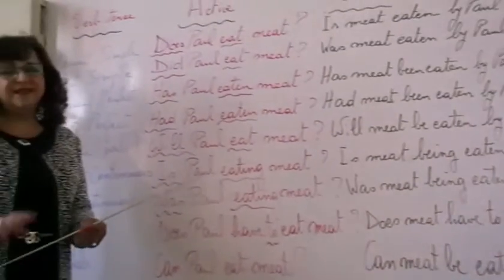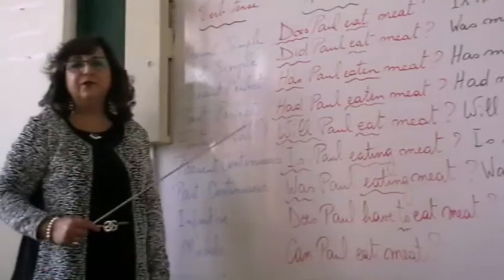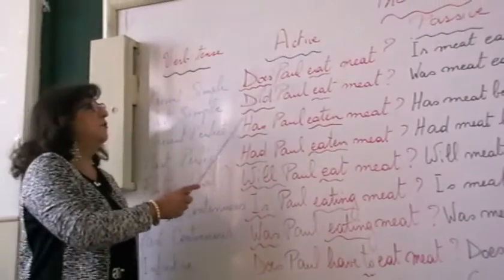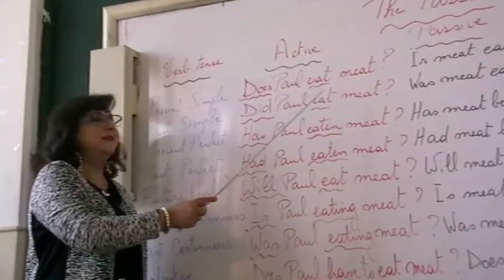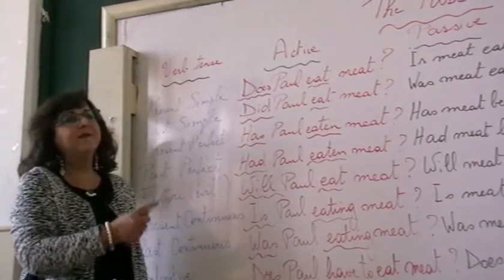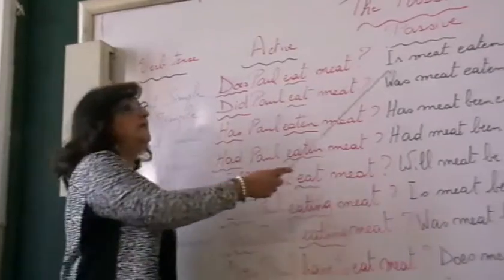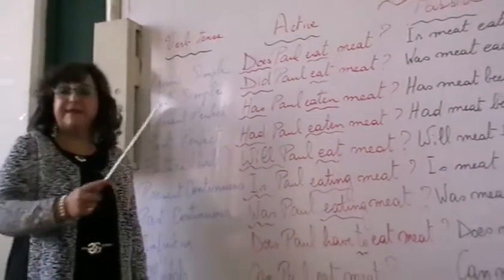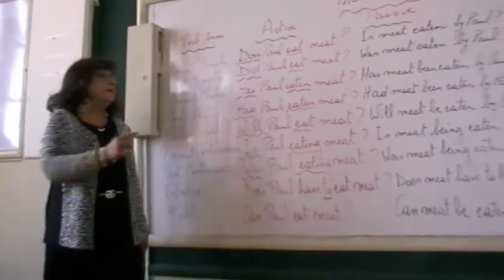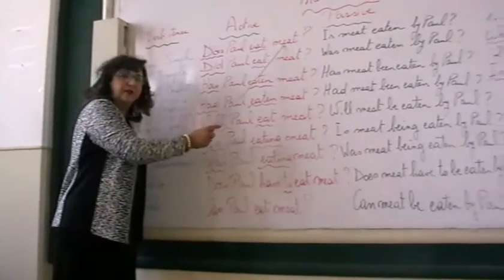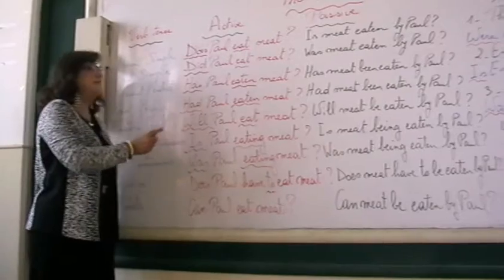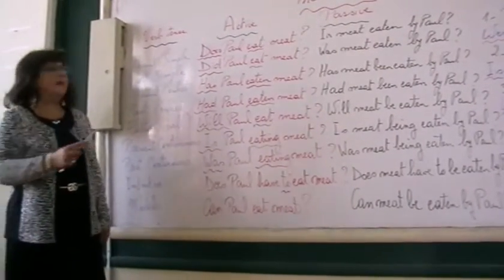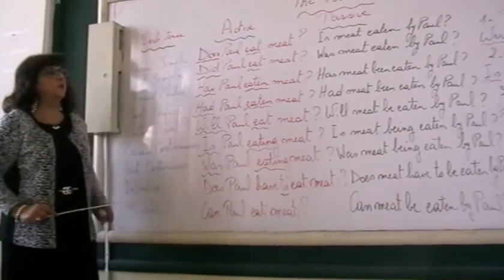As you can see, it's a little bit confusing, but if you find it difficult, my advice is to change this into affirmative. So you can say, Paul eats meat. So, meat is eaten by Paul. Then I change it to interrogative, so it will be, is meat eaten by Paul. Instead of doing it in 3 steps, you can do it in 1 step. But if you feel confused, you can write it. This is the interrogative. You change it to affirmative, and then the affirmative is changed to passive, and then you change the passive to interrogative. It may seem complicated, but it's easy. If you understand, it's better to do it directly.